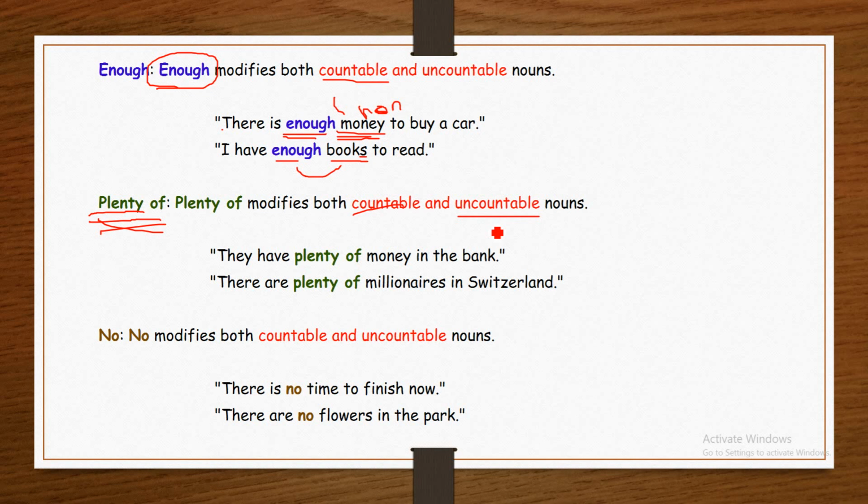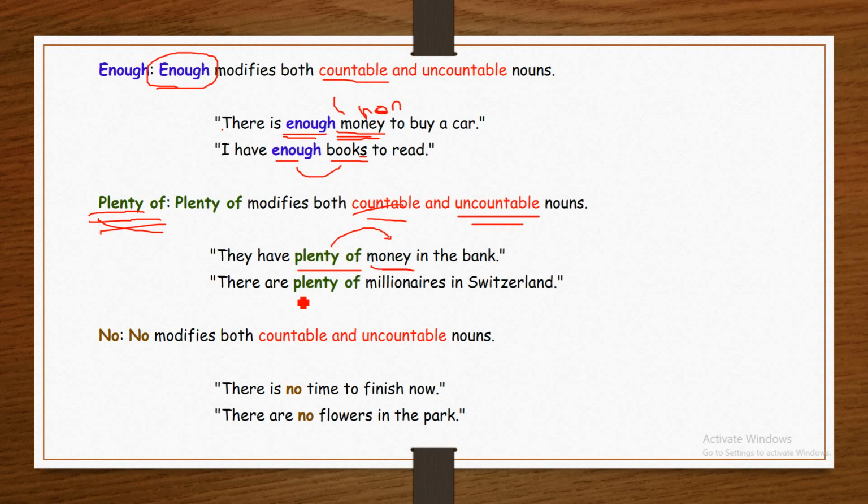They have plenty of money in the bank. Plenty of is used before a non-countable noun to express the quantity of the non-countable noun.